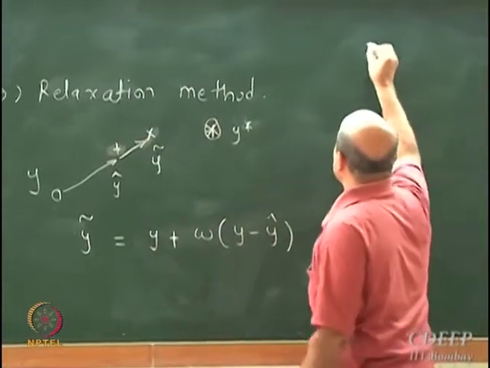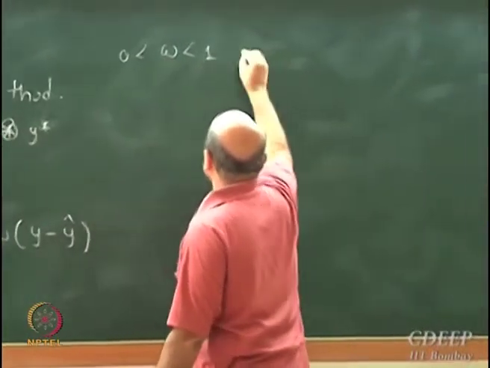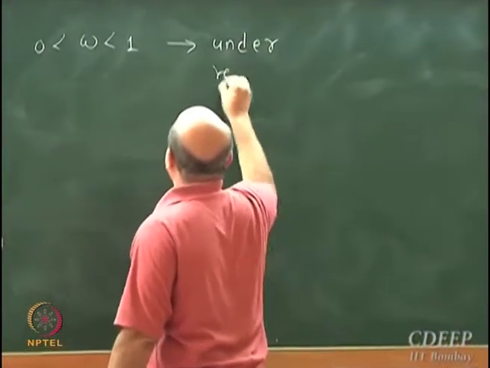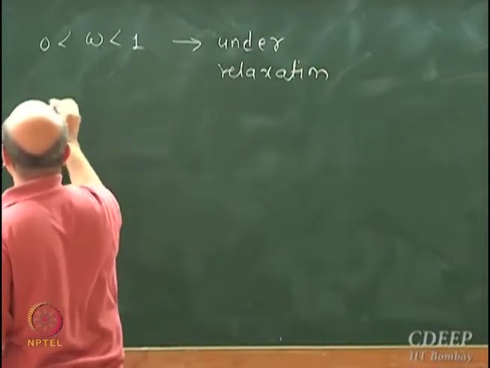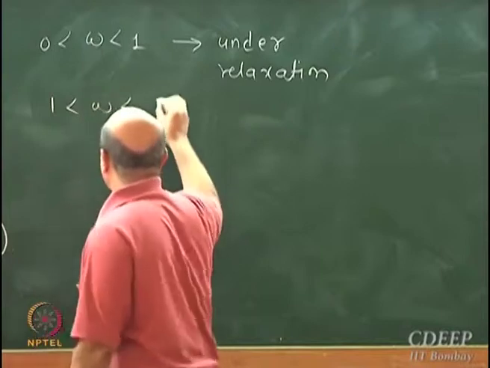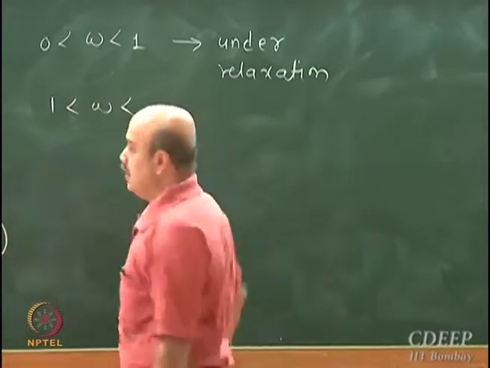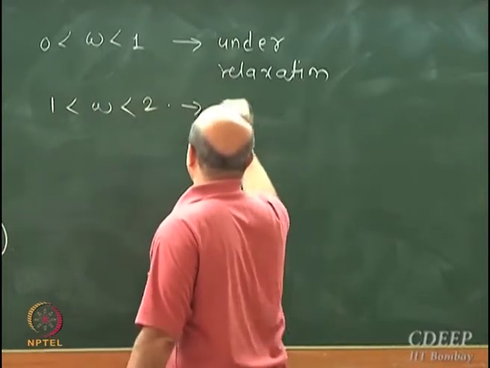One is omega less than 1, which is under relaxation, and the other is omega greater than 1. Well, there should be some limit. For linear systems, it turns out to be 2. So this is over relaxation.